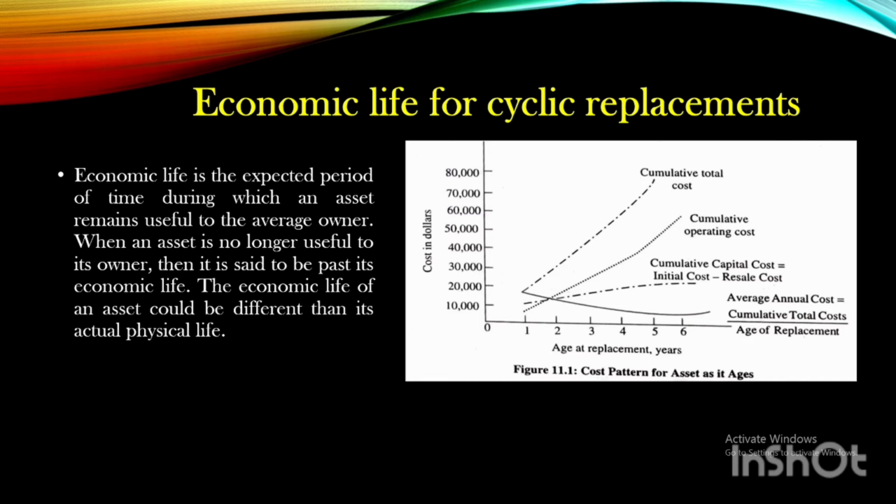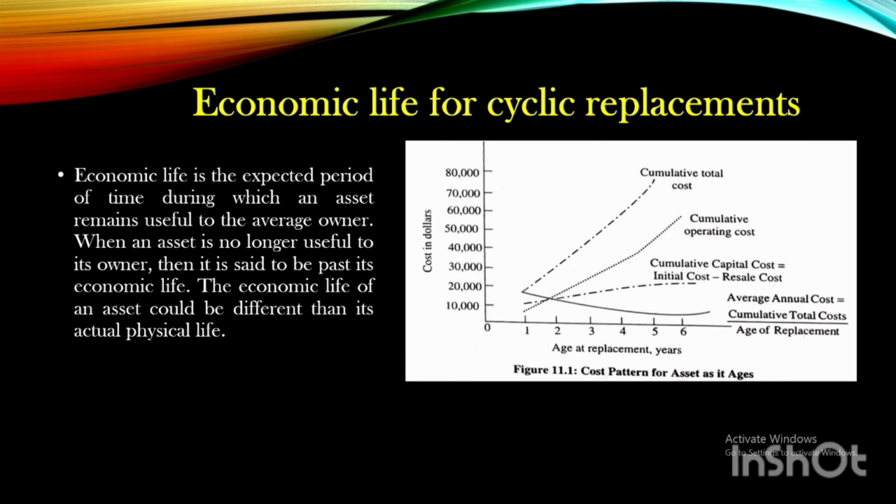Then we have to find out the cumulative capital cost by subtracting the resale value from the initial cost. For example, after 2 years of purchasing a car, I want to sell it and the price is 9 lakh rupees after depreciation. So the remaining 1 lakh rupees is the cumulative capital cost. Then we have to find out the average annual cost by dividing the cumulative total cost by the age of replacement. Age of replacement means after how many years you want to replace that product or asset.